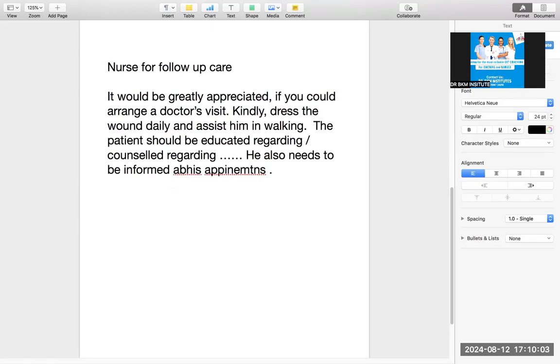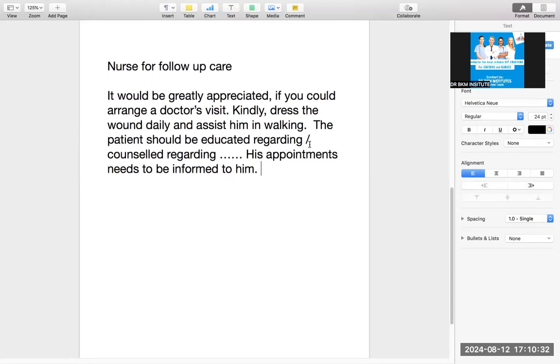Now please understand what I'm trying to teach you. Now you are writing the patient, then again you are saying he. Just to change this, you can make this object your subject. His appointments need to be informed to him. Suppose we are making a line. Now that is the main thing I have taken the pain for.